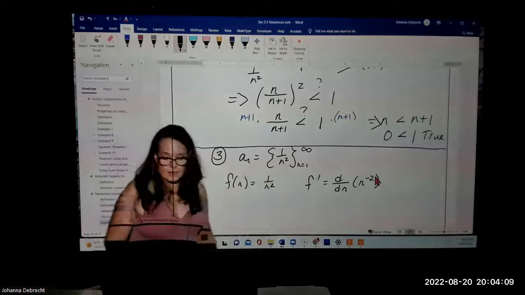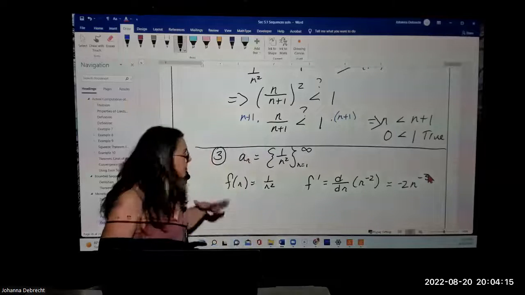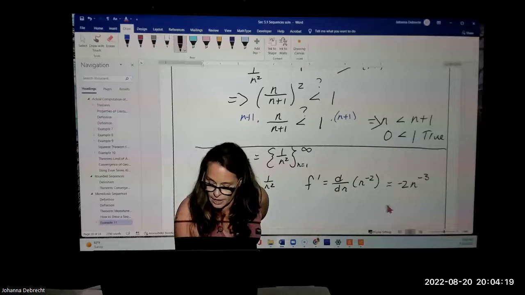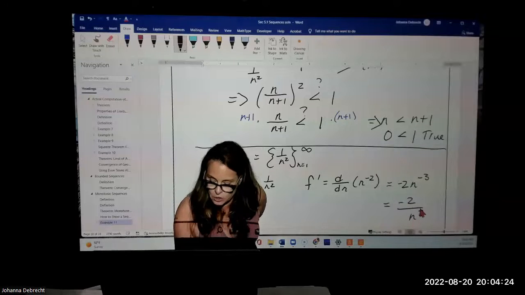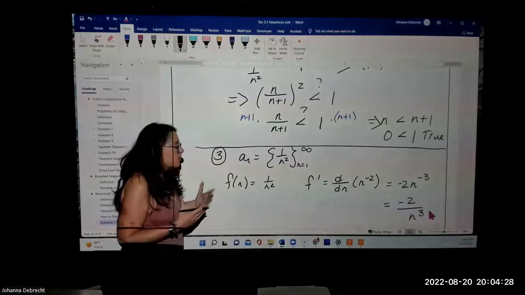And then we can just apply the power rule, which of course gives us negative 2 n to the negative 3. Remember, the negative 3 power just drops it back into the denominator, and we end up with negative 2 divided by n cubed. Now, how does that help? What does that prove?